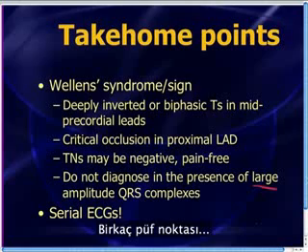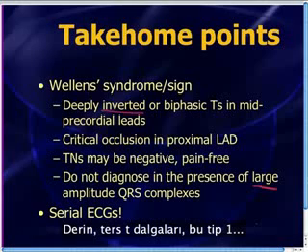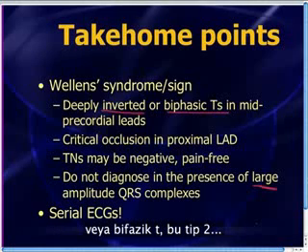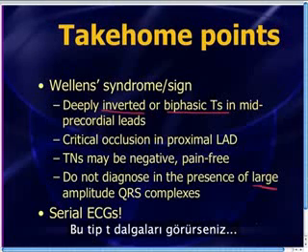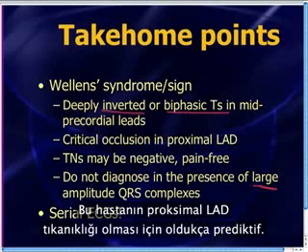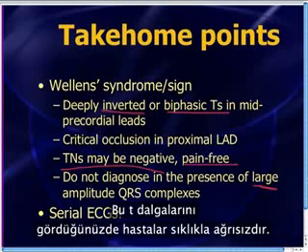So, a couple other quick take-home points. Again, remember, Wellens syndrome, Wellens sign, Wellens warning, whatever you want to call it, refers to these deeply inverted, that's type 1, or biphasic T waves, that's type 2, in the mid-precordial leads, V2, V3, sometimes V4 also. And when you see those types of T waves, it's highly predictive that the patient has a critical occlusion in the proximal LAD. You cannot rely on troponins to rule anything out. Troponins are often negative. These patients are often pain-free when you see these T waves as well.